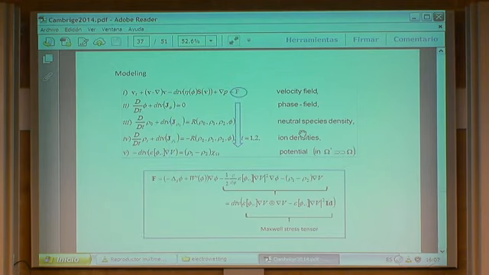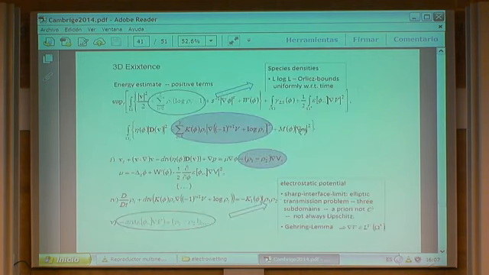For this model, you have this equation for the positive and negative charge densities. Now you have this a priori estimate where you have rho log rho, so this is what helps you to control the positivity. For the other one, there is no chance to prove positivity, global positivity. Is it physically important? Yes, it is. Numerically, you hardly see negative densities, but physically, you are right, it's an important property.